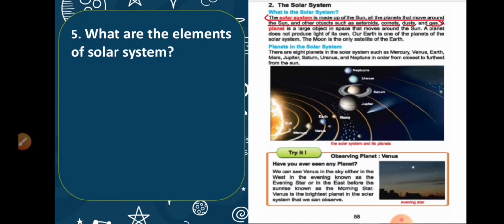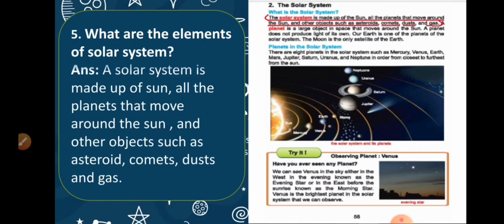So the answer will be, the solar system is made up of the sun, all the planets that move around the sun, and the other objects such as asteroids, comets, dust, and gas. So how will you write the answer? A solar system is made up of the sun, all the planets that move around the sun, and other objects such as asteroids, comets, dust, and gases. Alright.